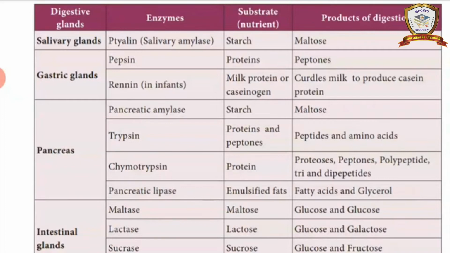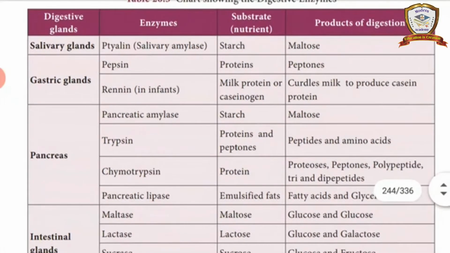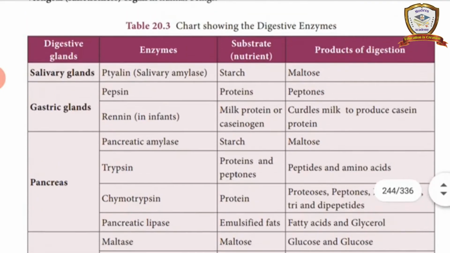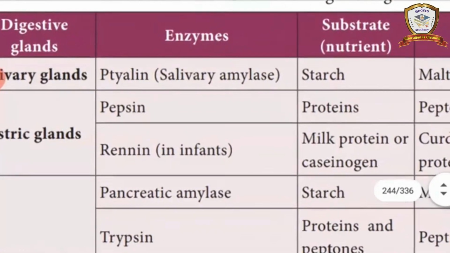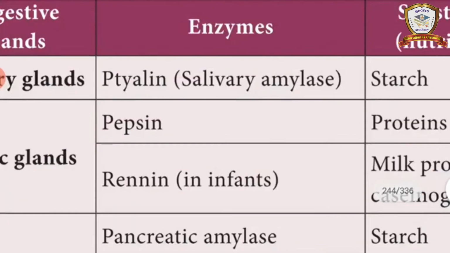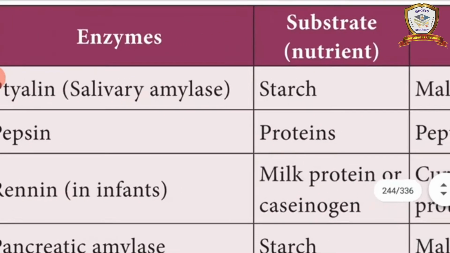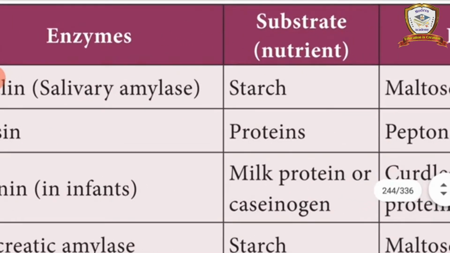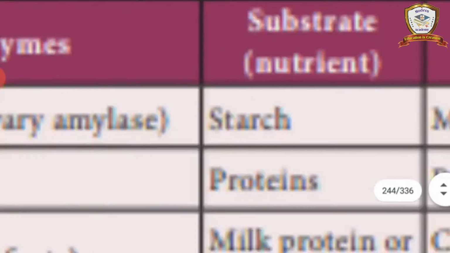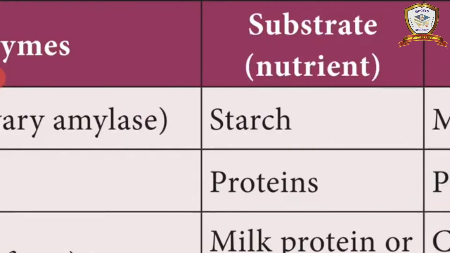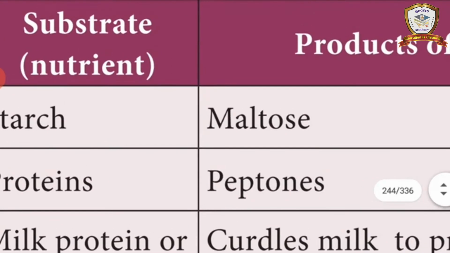First, the salivary gland. Where is it present? It is present in the mouth, the buccal cavity. Salivary glands are present inside the buccal cavity. The enzyme is ptyalin. Salivary glands secrete the enzyme ptyalin, or salivary amylase. It digests the starch molecule and converts the starch into maltose.